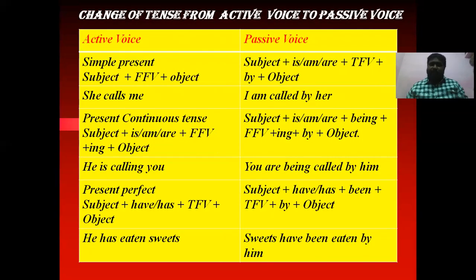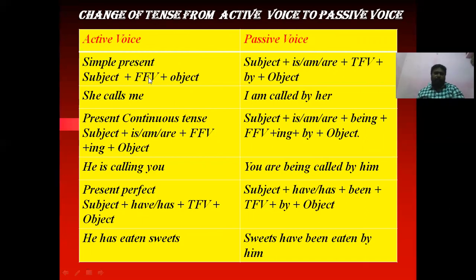Now let us see the very important thing, that is change of tense from active voice to passive voice. When we are changing a sentence from active voice to passive voice, how will the tense be changed? Let us see simple present first. What is the structure of simple present? Subject plus first form of a verb plus object. This object will become subject here.